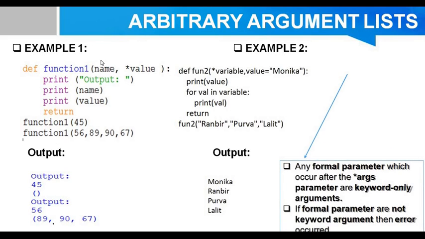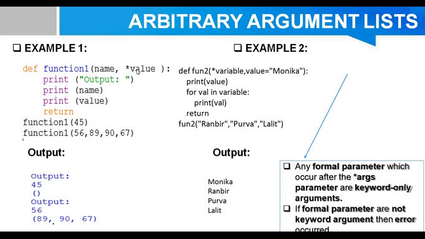Here I am explaining two examples. One is this and the second one is this. First of all, let's see this. In this function, the first variable is passing a name and the second one is star value. See how it works: when you call the function by writing the function name and passing the value 45, only one value is passed. That's why it shall simply print the name and the value is blank. See, here is the first output, that is 45 and blank.